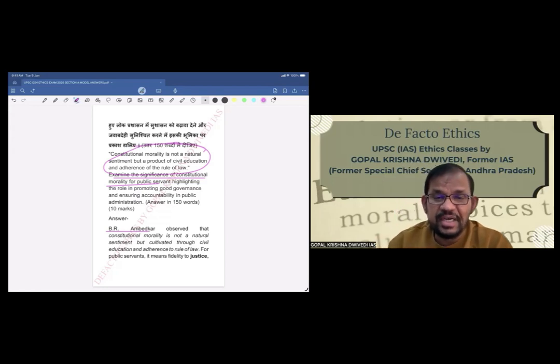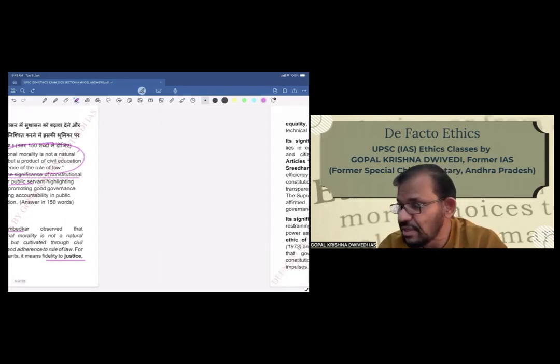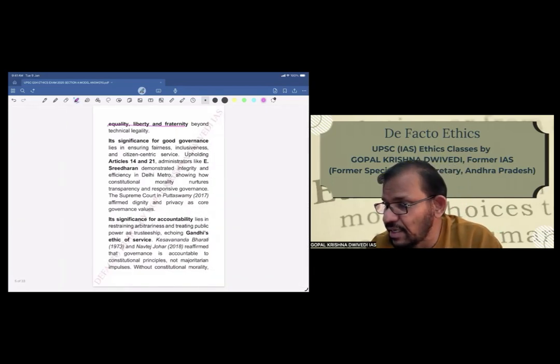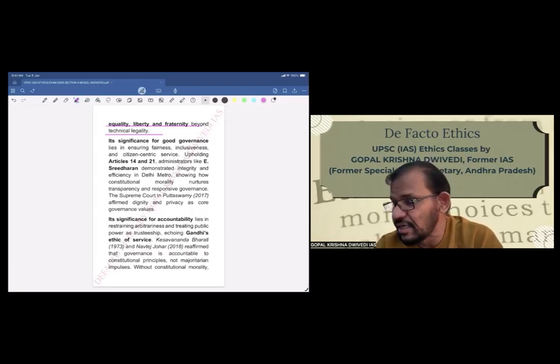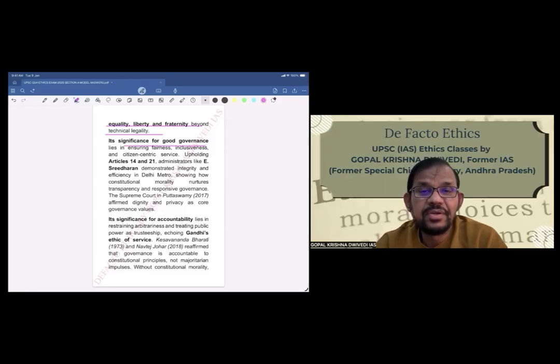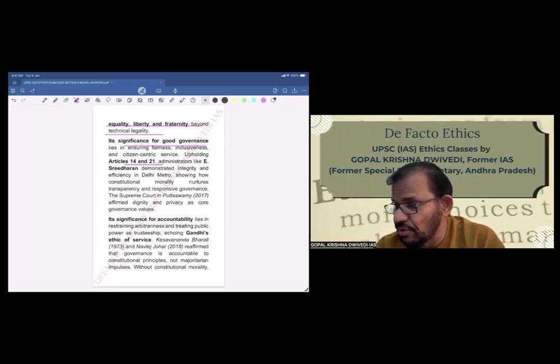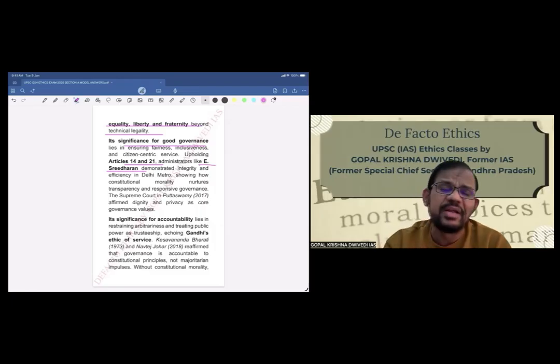For public servants, it means fidelity to justice, equality, liberty, and fraternity beyond technical legality. Its significance for good governance lies in ensuring fairness, inclusiveness, and citizen-centric services. Upholding Articles 14 and 21, administrators like E. Sridharan. Now, examples are also very, very important as far as ethics papers are concerned.